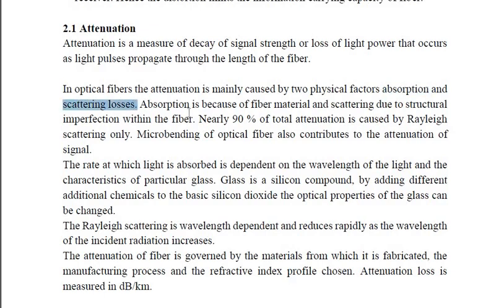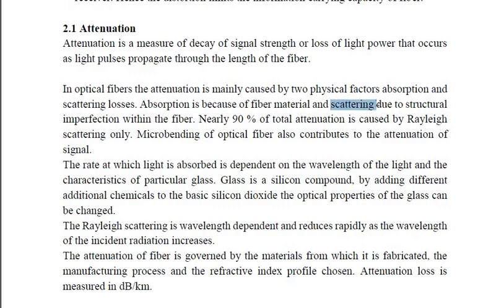Absorption is because of the fiber material and scattering is due to the structural imperfection within the fiber. So during the manufacturing, the material which has been used will result in absorption, and the structure, how it has been designed, will cause the scattering losses.